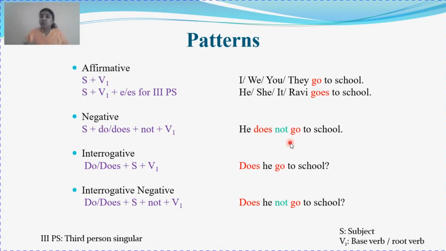Now if I have to use a plural subject, what will be the answer? I do not go to school. They do not go to school. That will be your sentence in plural form. Clear? So you can use it either way. Do for plural subject and does for singular subject. You can also write just like this: I, we, you, they do not go to school, and he, she, it, Ravi does not go to school. So in both ways you can use it.